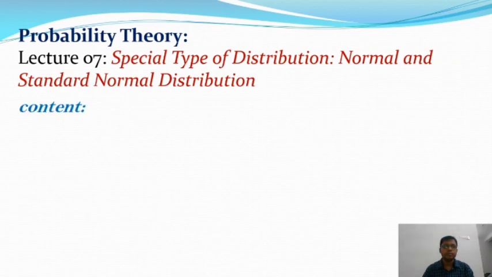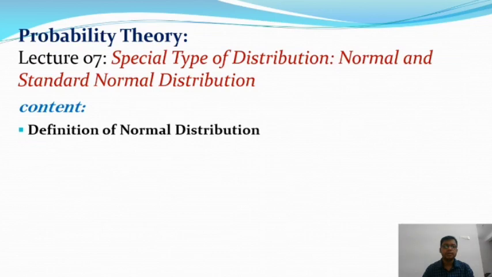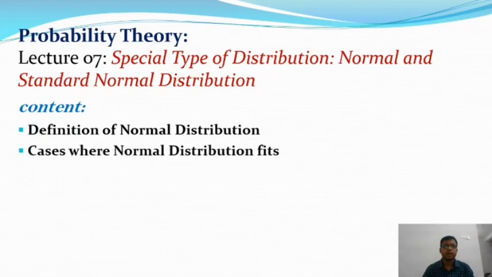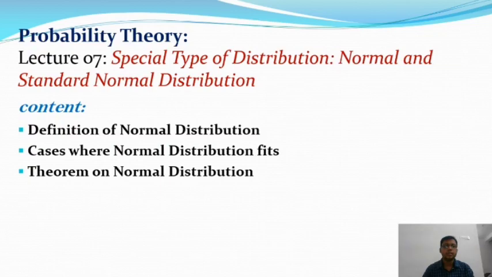Here is the content of today's lecture. First of all, we will discuss the definition of a normal distribution, and after that the cases where the normal distribution fits. After that we will talk about theorems on the normal distribution, where we will discuss the mean and the standard deviation of a normal distribution.